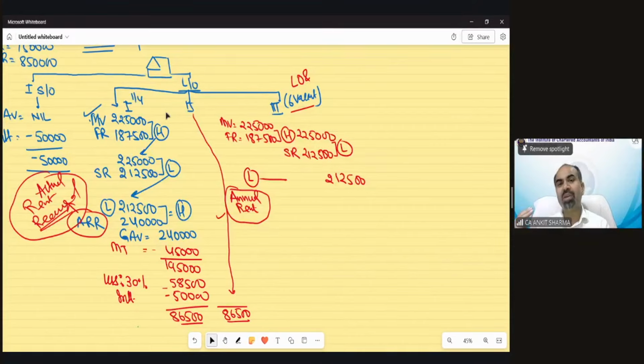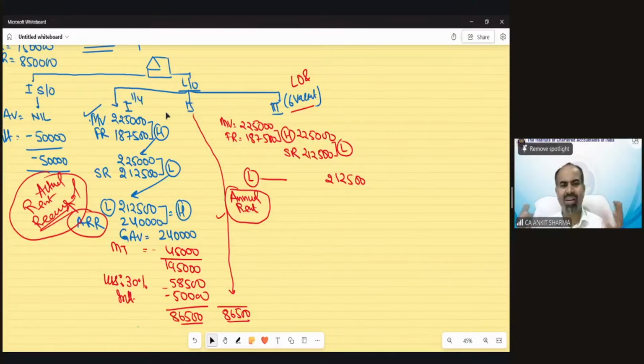Suppose the property has been let out for 12 months, but there is unrealized rent. The tenant did not pay 3 months rent. You have taken all the steps to recover that rent, but that's a kind of bad debt. You were not able to recover it. So actually, how many months rent did you receive? In that case, actual rent received would be 9 months. Suppose there is a property which is let out for 8 months and 4 months self-occupied. For 8 months, it has been let out to a tenant, and for 4 months, it has been self-occupied. So in case of actual rent received, that would be 8 months rent.